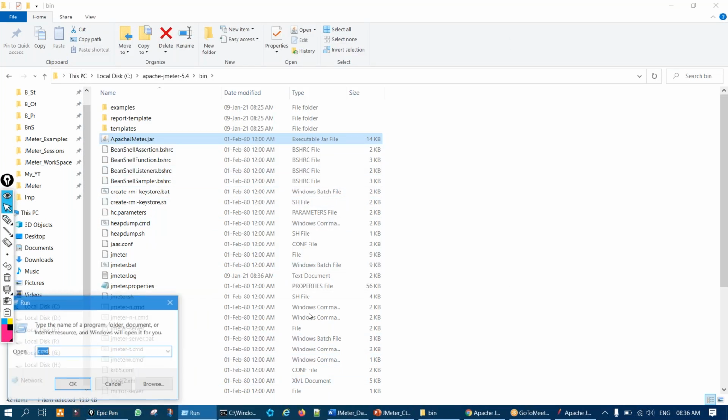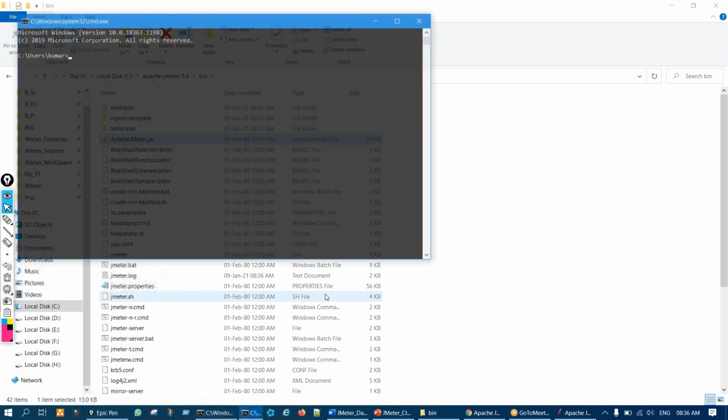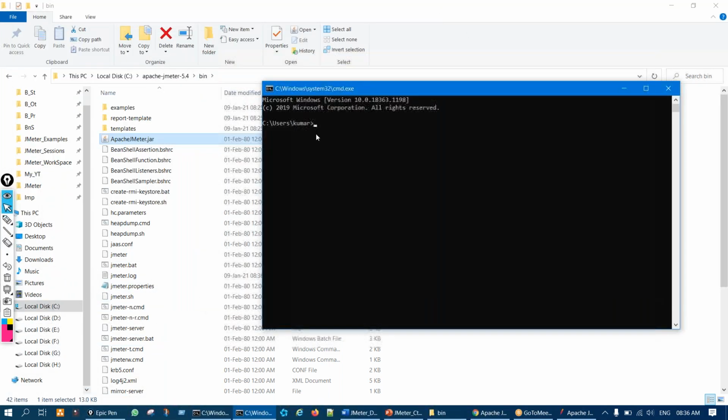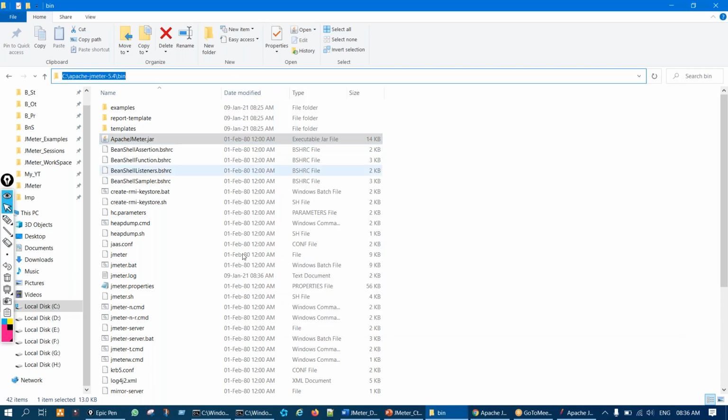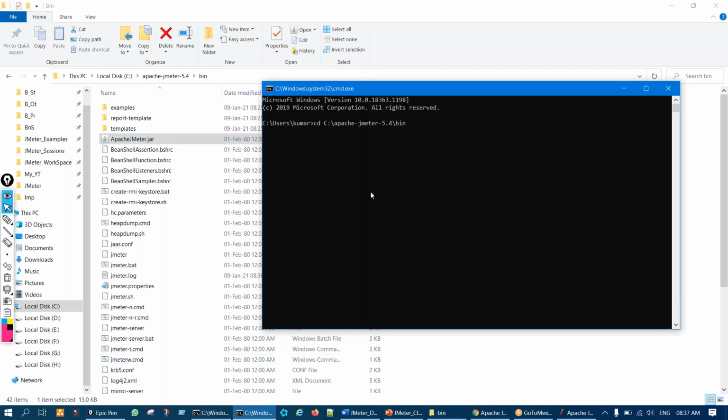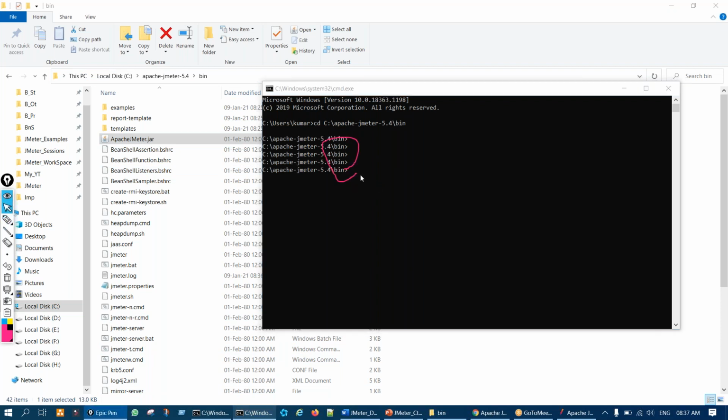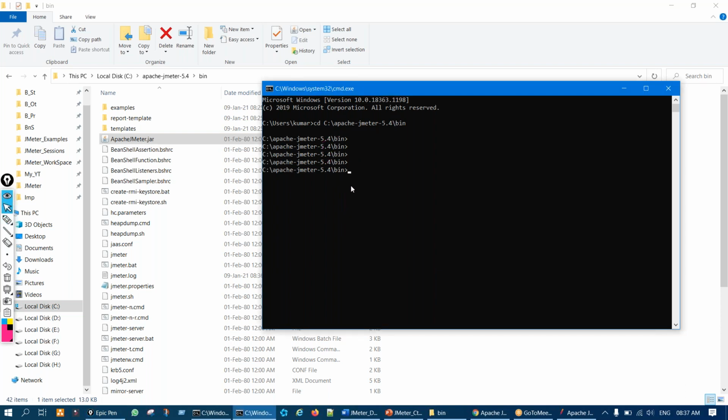What we have to do is just open the CMD, use the cd command, go to the bin directory, right, and paste it here. So it's now navigating in the bin directory, right? And just type here simply jmeter. What we have to type? Simply type jmeter, nothing. Simply jmeter. No .bat file or no jar file. Simply type jmeter, and it will just launch. So this is the easiest way.